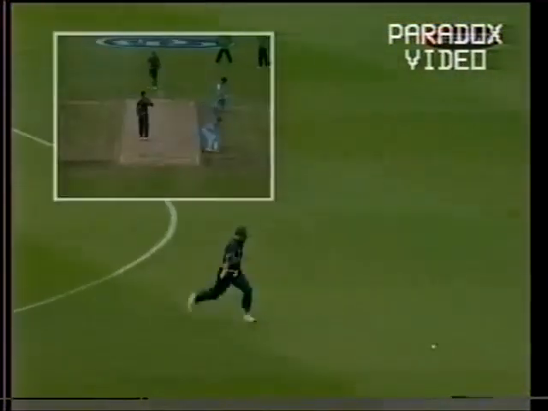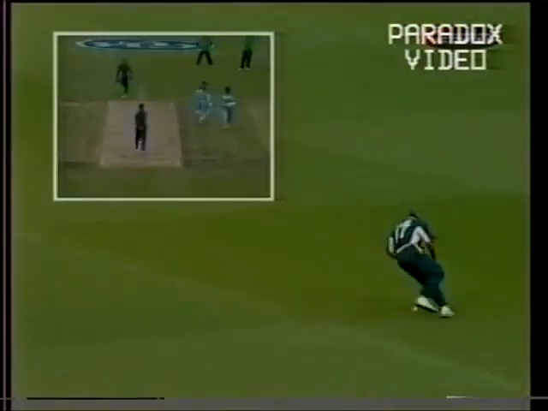Oh, and nicely played into the gap through the offside. Ganguly so good in that area.